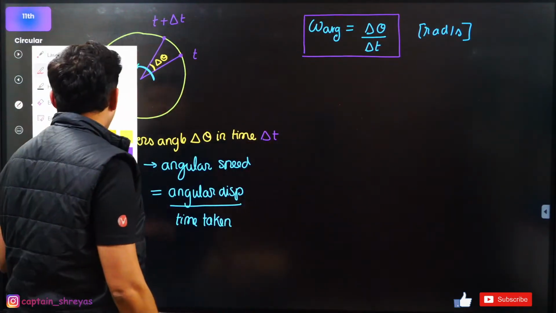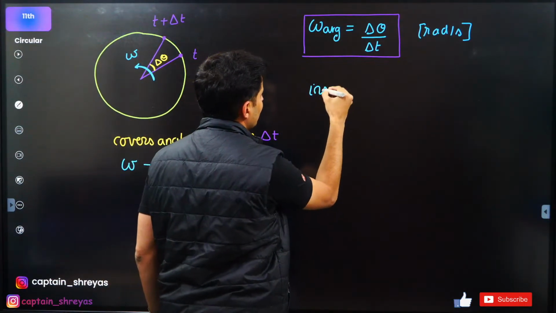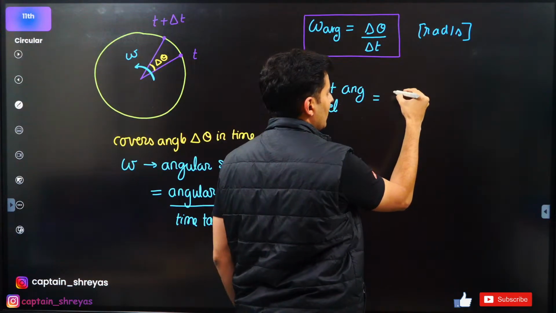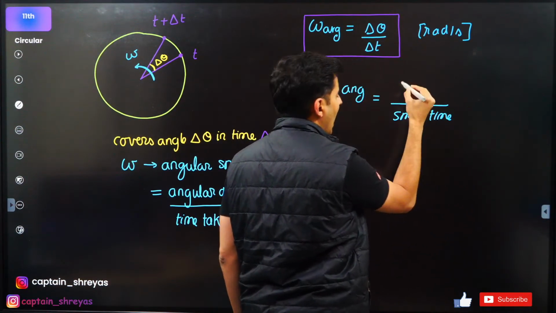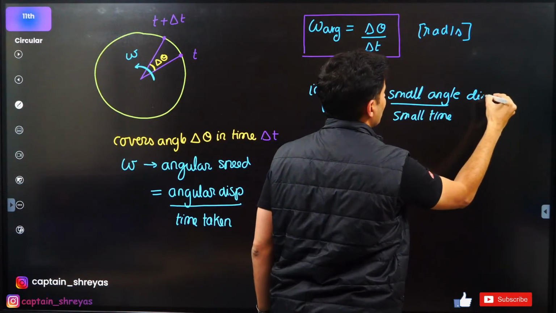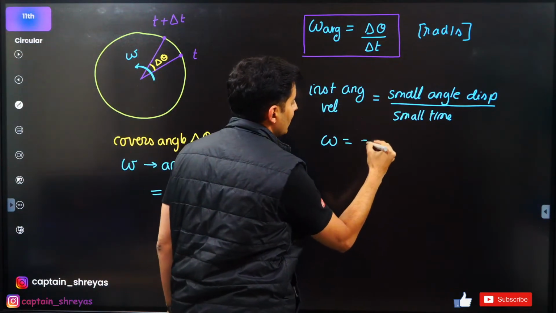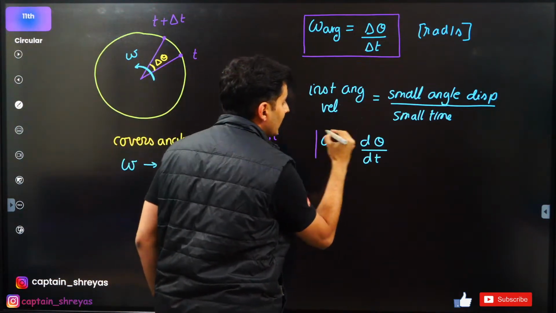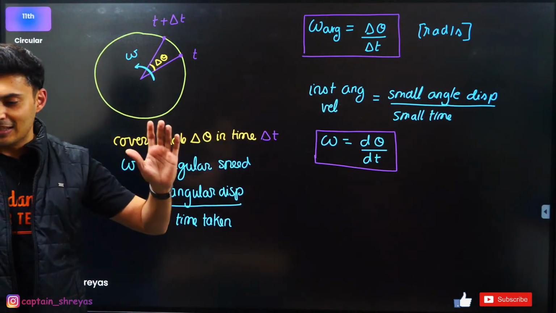This is average. But obviously there is instantaneous at that moment. Instantaneous angular velocity will be nothing but the small time that you take, and the small angle covered, the small angle displaced. That will give you the instantaneous angular velocity, and that will be just d theta, derivative of theta with respect to time. That is your instantaneous angular velocity. Very nice. Perfecto.